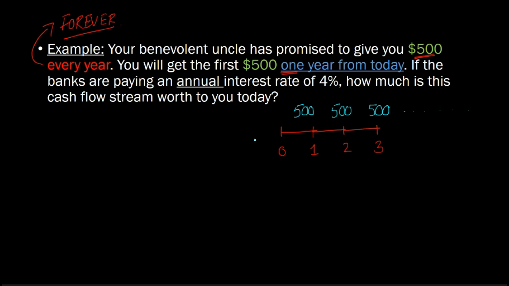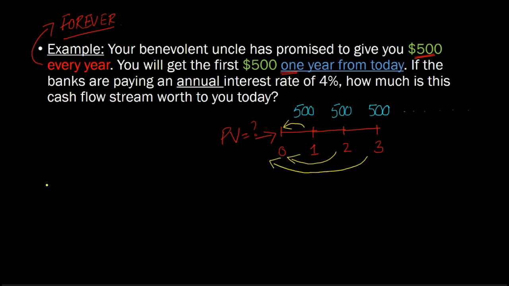And if now somebody comes to you and says, well, how much is this cash flow stream worth to you today? What is the present value of that? Well, how would you approach this? You might say, well, this is straightforward because I know the general approach. I take the first cash flow and I discount it back 1 year. And I take the second cash flow and I discount it back 2 years. And I take the third cash flow and I discount it back 3 years.